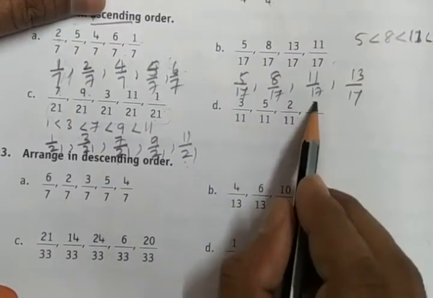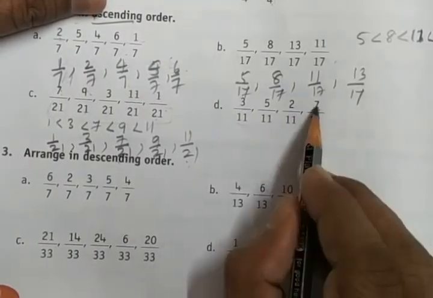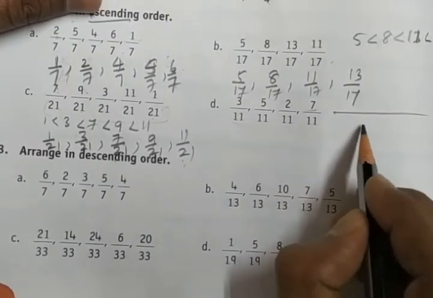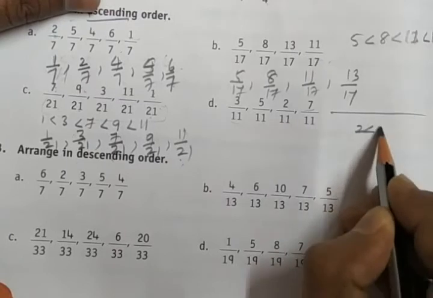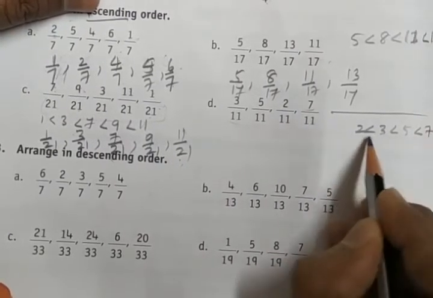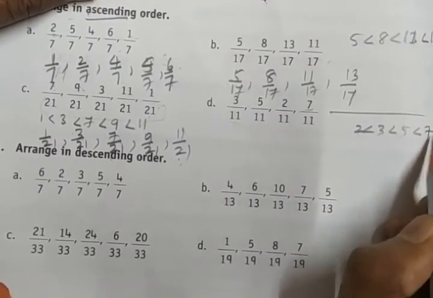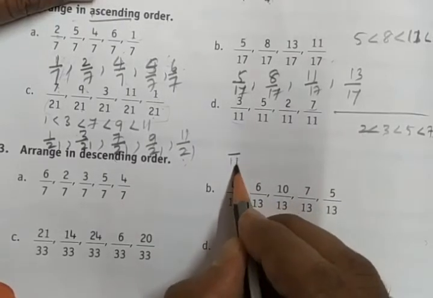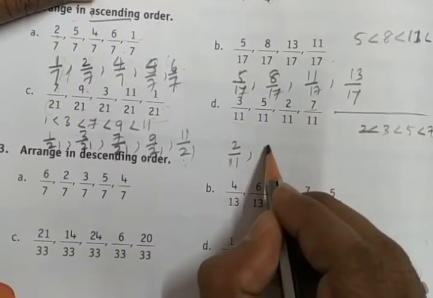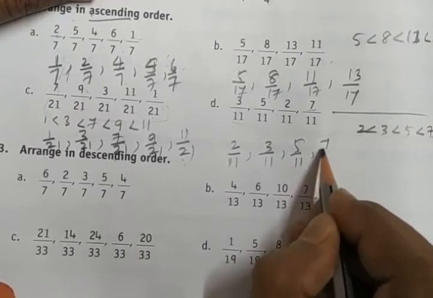So next we have 5, 3, 2, 7. These are the numerators. 11 is the denominator. For that we have to compare the numerators. Here 2 is less than 3. 3 is less than 5. 5 is less than 7. Since the numerator and denominator are same, the order is 2 by 11, then 3 by 11, then 5 by 11, then 7 by 11.